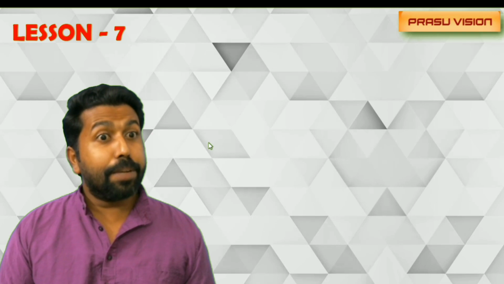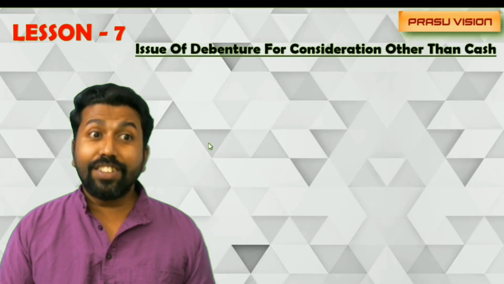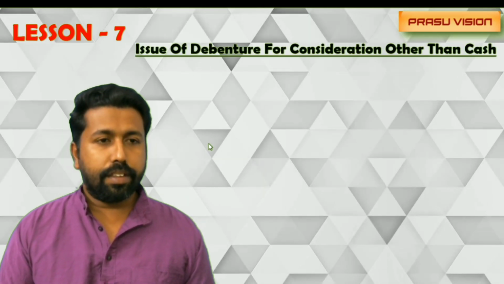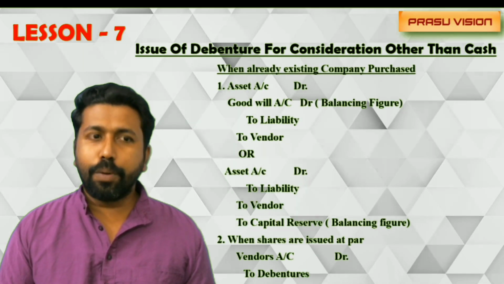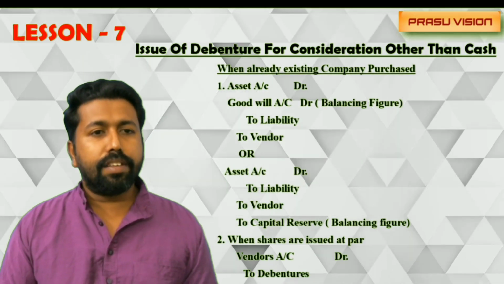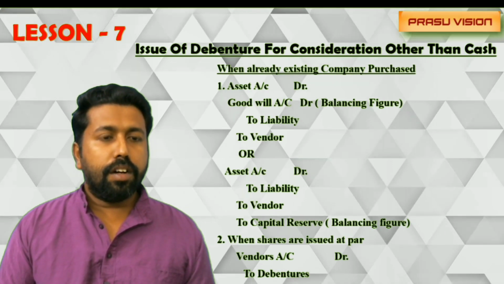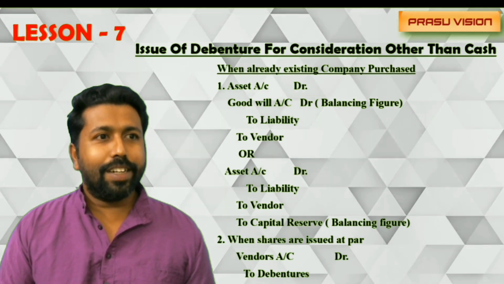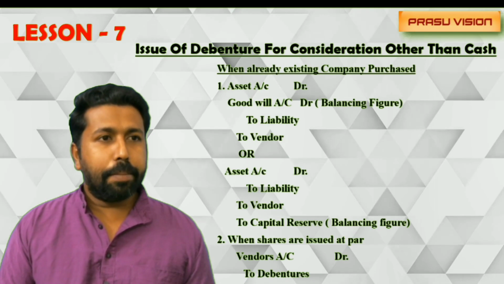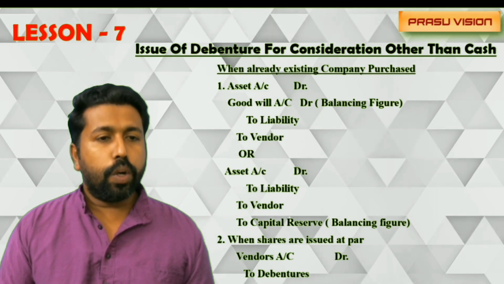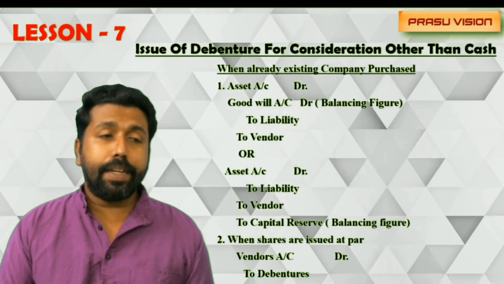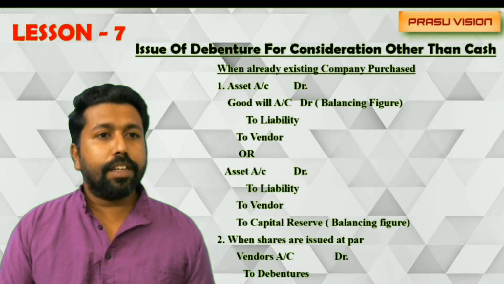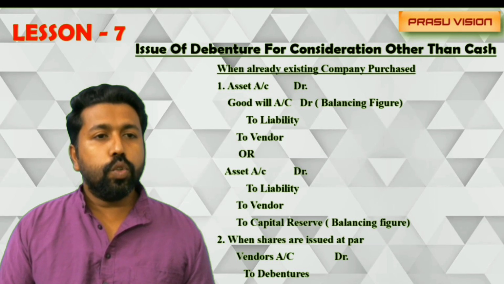So my dear students, debentures are issued for consideration other than cash in different ways also. When they are issuing the debenture for purchasing an already existing business, the entry will be, as we learned, asset account debited, goodwill account debited to liability account, to vendors account, or asset account debited to liability account, to vendors account, to capital reserve. And when the debentures are issued, vendors account debited to debentures account.